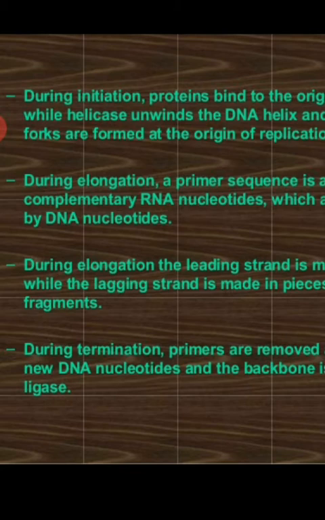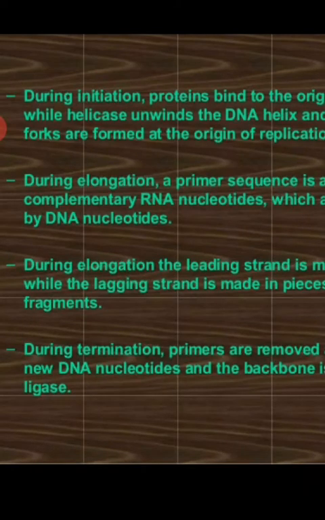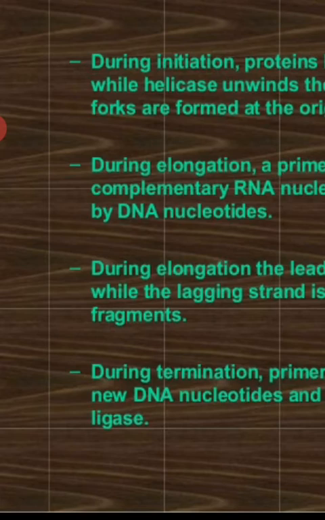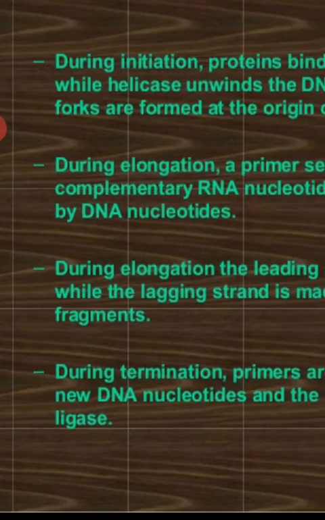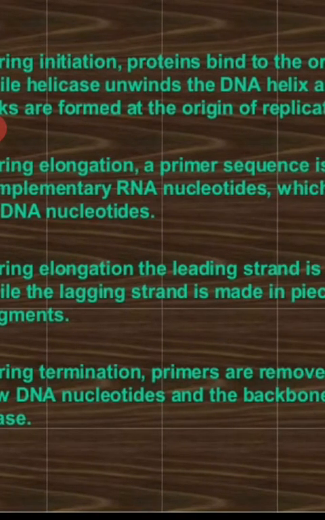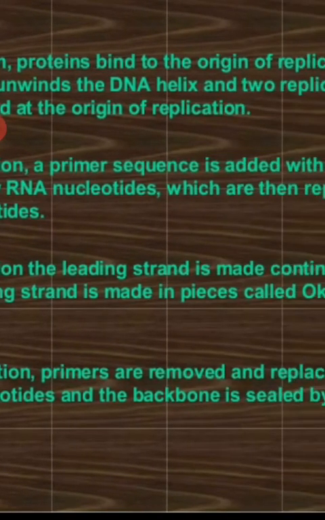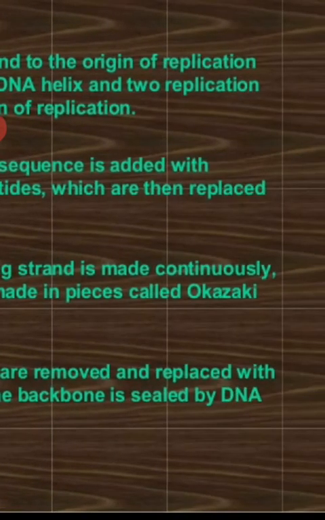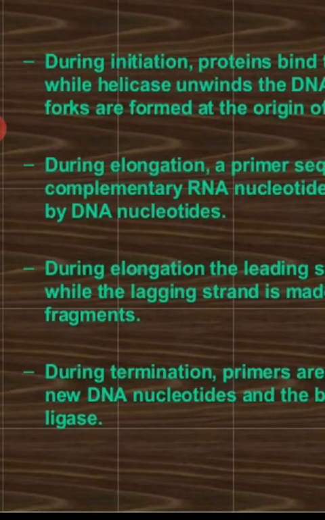So from the origin of replication, 2 replication forks are formed, and that will proceed in the opposite direction. So the process of DNA replication is bidirectional. So from both the replication forks, it will proceed in opposite directions till the completion of the process. During elongation, a primer sequence is added with the complementary RNA nucleotide, which are then replaced by DNA nucleotides.